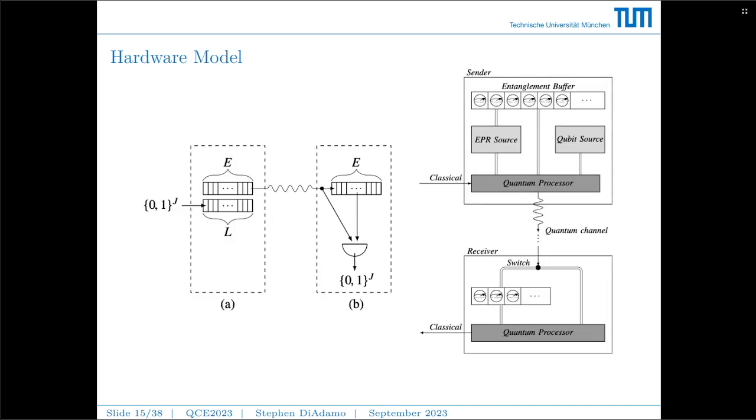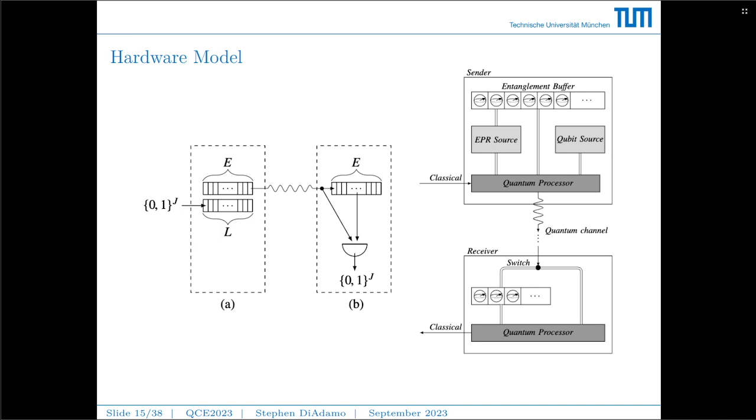So I put the queuing model on the left. Let's see how it compares to the model on the right. The message buffer is a classical message buffer. We don't need to do anything special about that. But we do have an entanglement buffer, which is represented by quantum memories. Connected to the entanglement memory buffer is an EPR pair source, which means something that can generate entangled pairs. That's also connected to a quantum processor, something that can modify the quantum state of those pairs. And we also have a qubit source in case there's no entanglement to transmit. We just need to transmit the classical message using a qubit channel rather than entanglement-assisted communication.